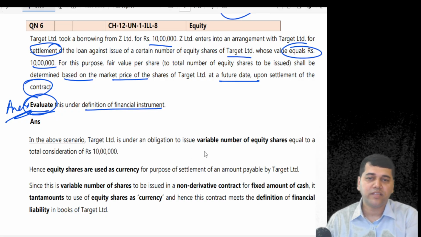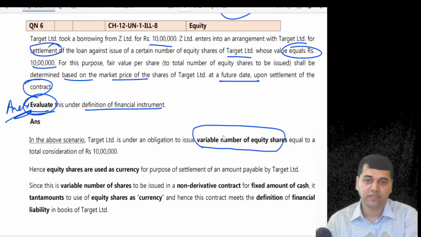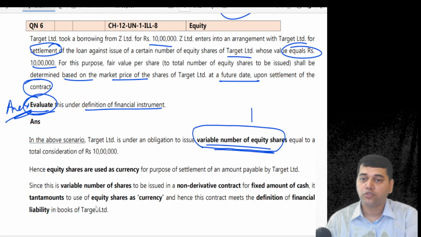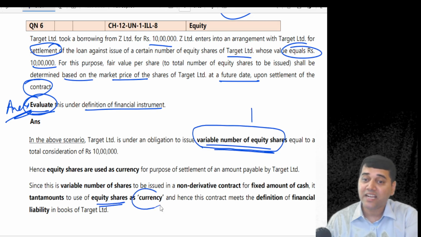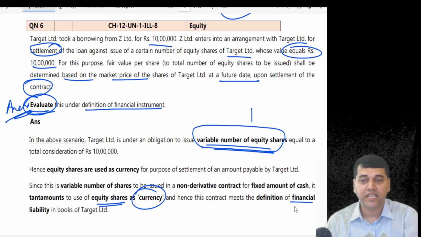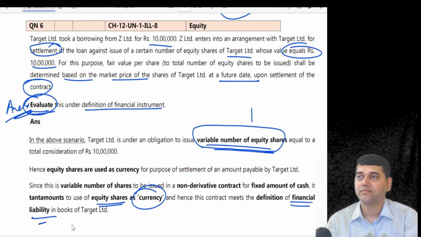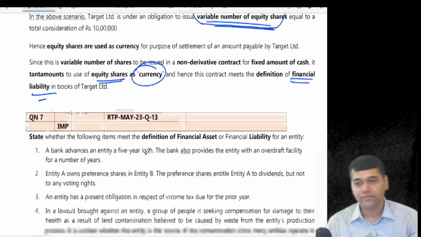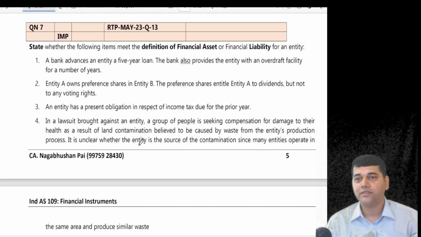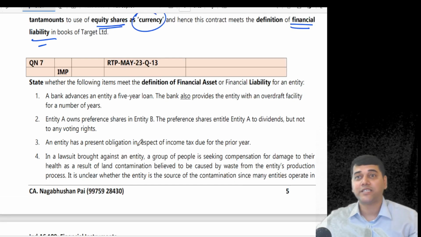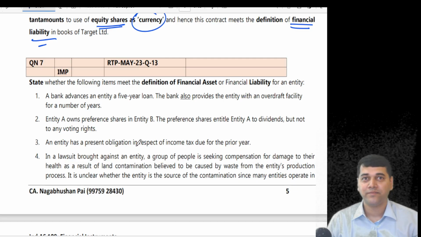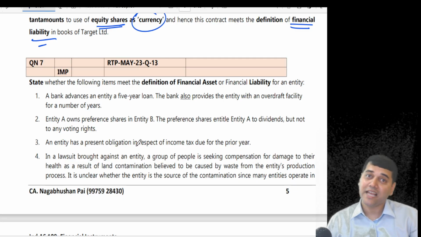In the above case, they have an obligation to issue a variable number of shares. This will fetch you 1 mark, to tell you a variable number of shares. So you have used your shares as a currency for the settlement by issuing variable shares. That's why it is a financial liability. Okay. Now you have to tell, see, first we started whether it is a financial instrument or not. Then second we discussed whether it is a financial asset or not.